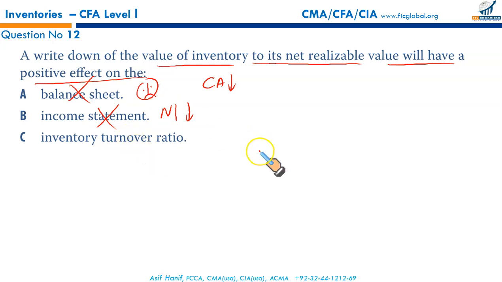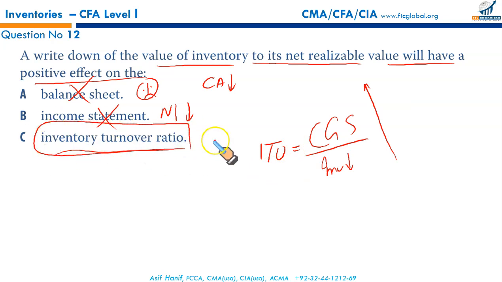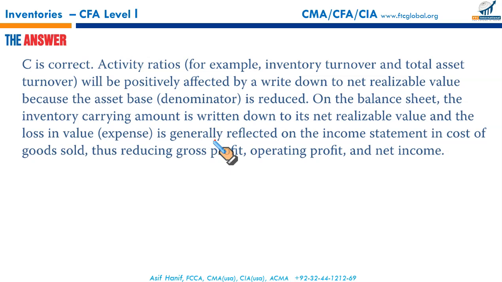But why? We know inventory turnover is equal to CGS divided by average inventory. If inventory is being written down, the inventory balance would be lowered. A lower denominator means a higher inventory turnover ratio, which is good. Inventory turnover means how many times we sell our inventory in a year. The higher the number, the better. So this is positive. That makes C the correct option.